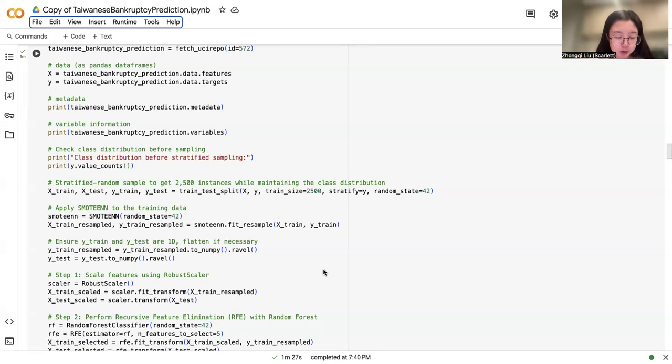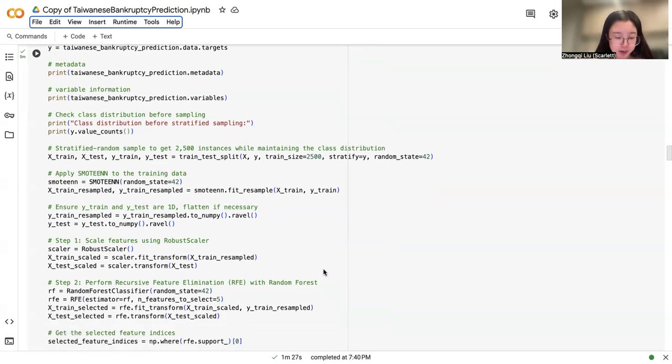I also used stratified random sampling to ensure that our training set maintained the same proportion of bankrupt and non-bankrupt firms as the original data, thus preserving the natural distribution of the target variable.